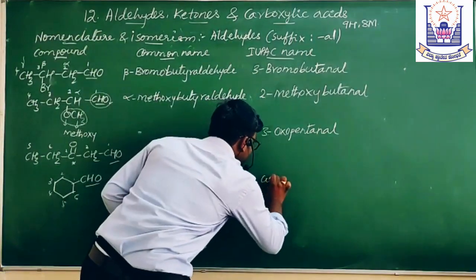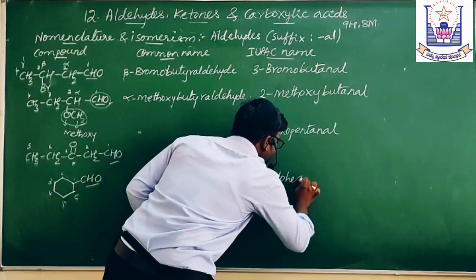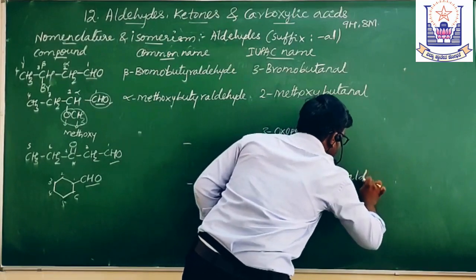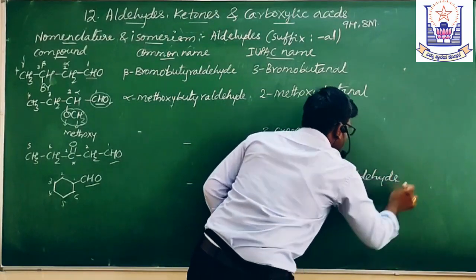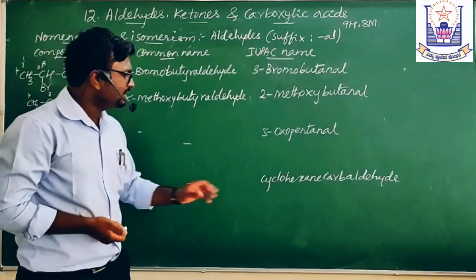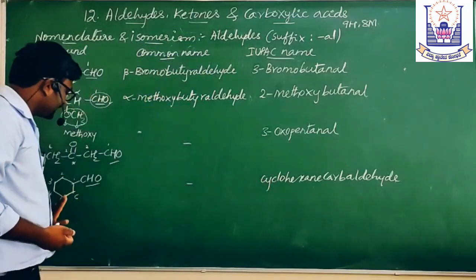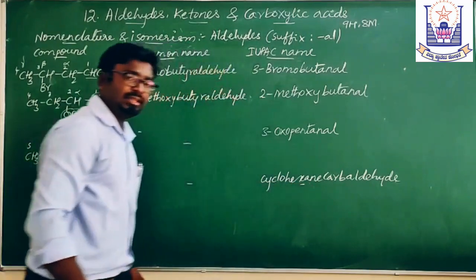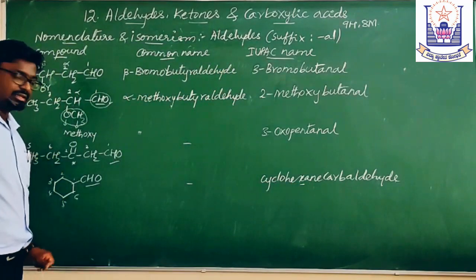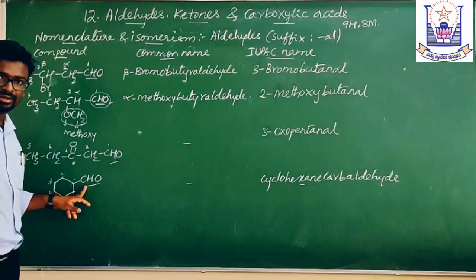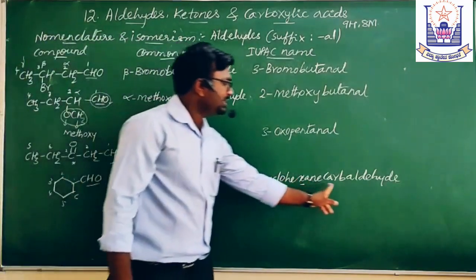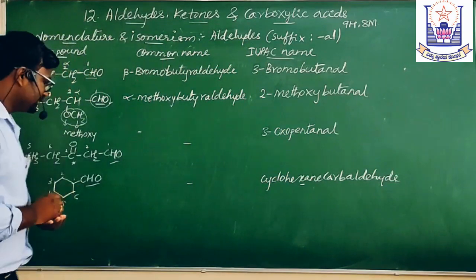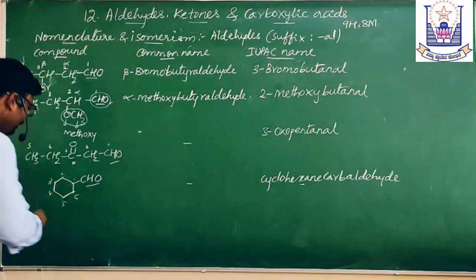Cyclohexane carbaldehyde. See here, cyclo means it is a cyclic ring. Hexa means 6 carbon atoms are there. Yes, here 6 carbon atoms are there. This carbon is not numbered. Therefore, it is written as carbaldehyde. Cyclohexane carbaldehyde. For example, we have another kind of compound.